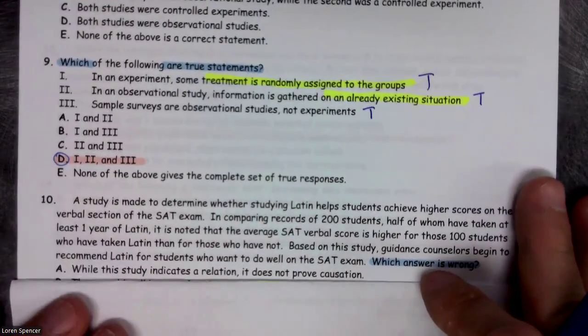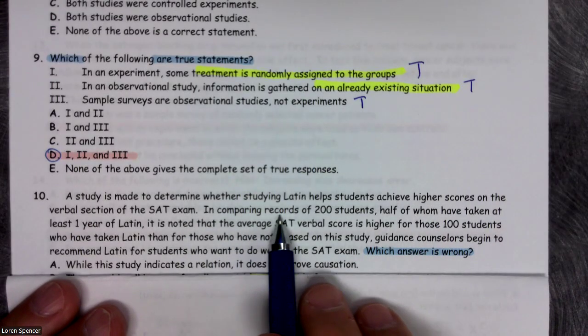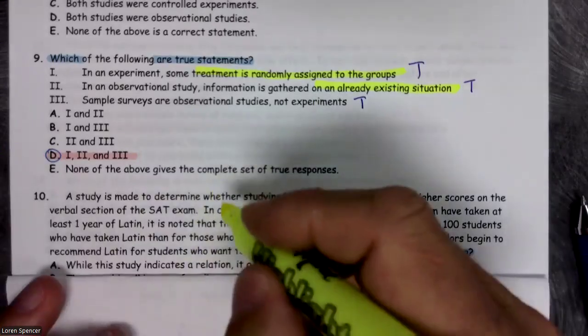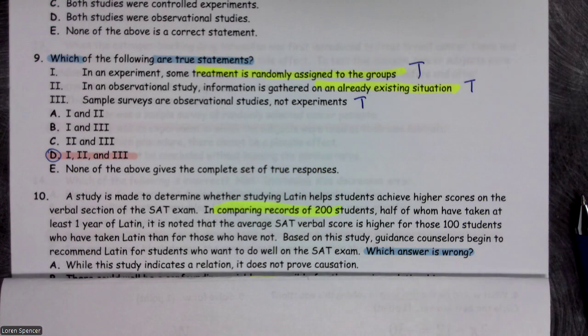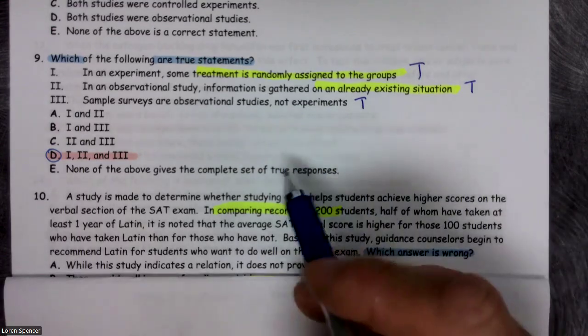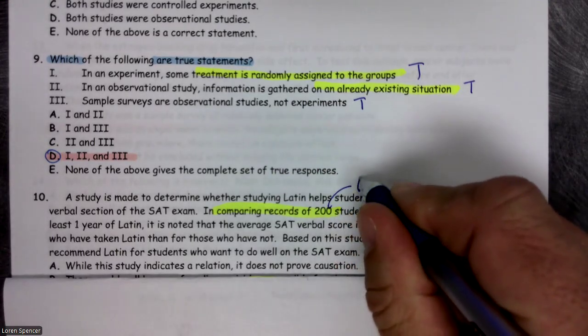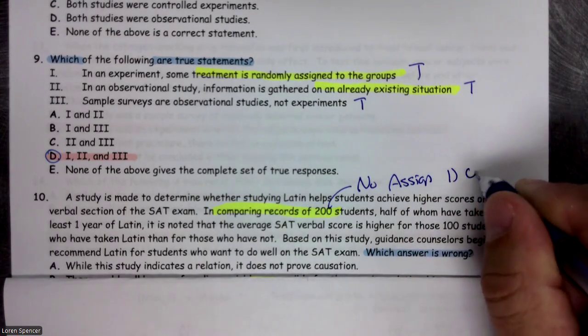A study is made to determine whether studying Latin helps students achieve higher scores on the verbal section of the SAT. In comparing records of 200 students, half of whom have taken at least 1 year of Latin, it is noted the average SAT is higher for those 100 students who have taken it than those who have not. We weren't assigned to take Latin. We were just looking at records. If they had been assigned, it would be an experiment. No assignment. This first one is an observational.